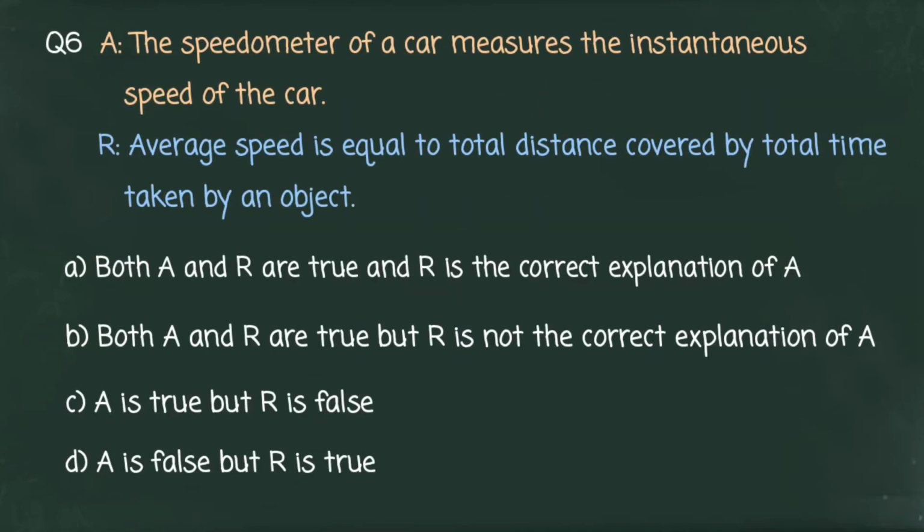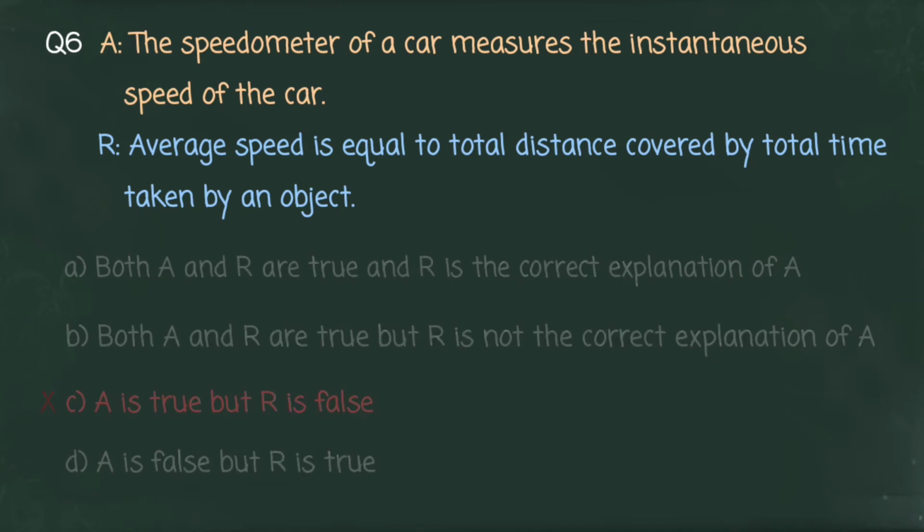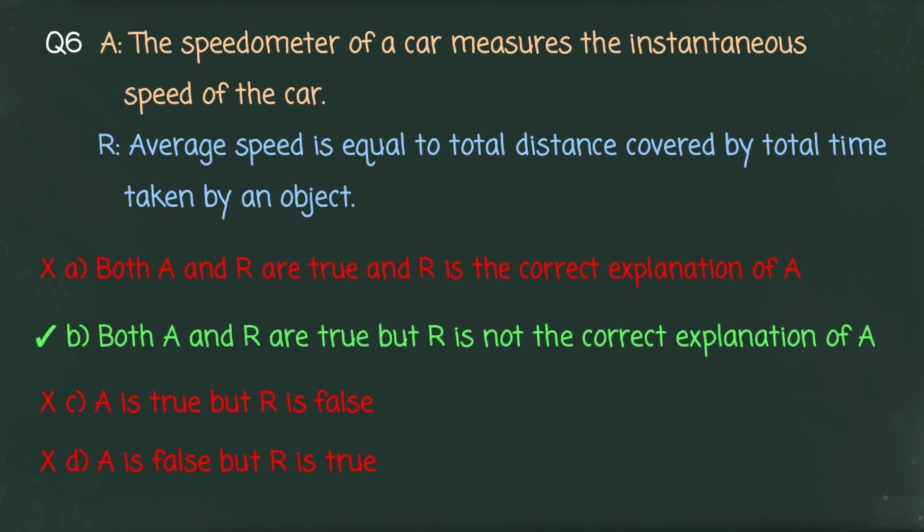Now let us move on to our next question. Assertion. The speedometer of a car measures the instantaneous speed of the car. Reason. Average speed is equal to total distance covered divided by total time taken by an object. You can select your answer. Now let us see the correct option. Correct option is B. Both assertion and reason are true, but reason is not the correct explanation of assertion. Now let us see our next question.